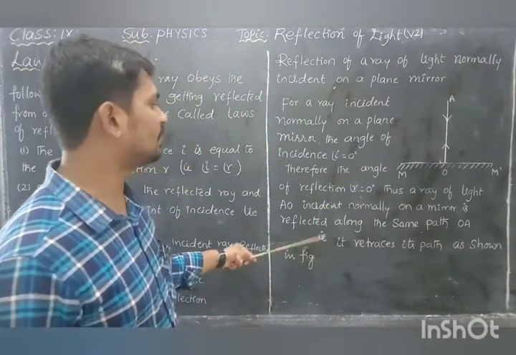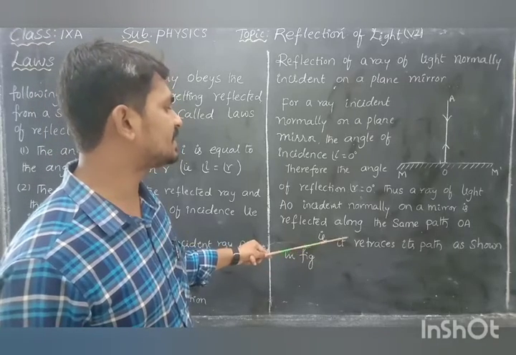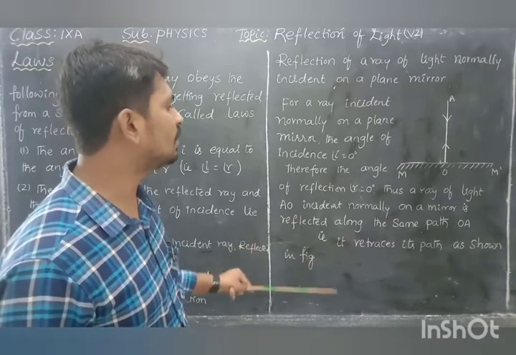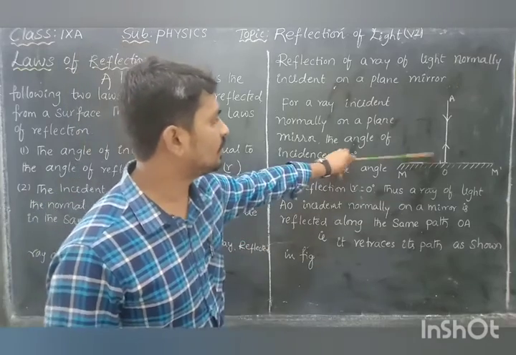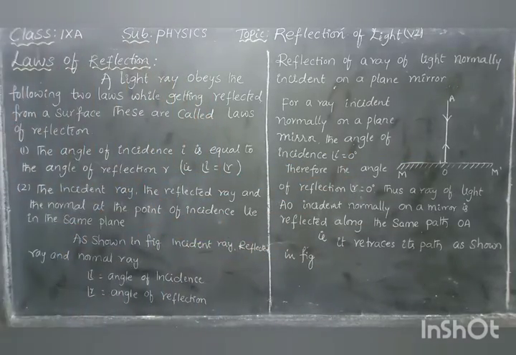The meaning of that is it retraces its path, as shown in the figure. So if any ray falls normally on the mirror, the reflected ray retraces its path.